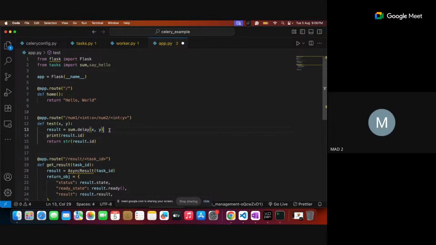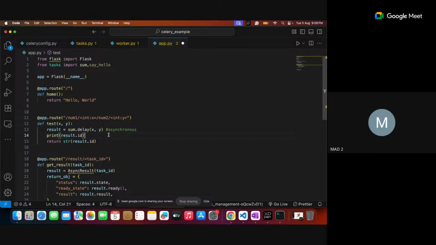We don't want to wait. This is asynchronous calling. We just call it and don't wait. Whatever we called may be done today or tomorrow or after 15 or 20 minutes, I don't worry about it, but the ID we will get early. As and when the task is dispatched, the ID is given.